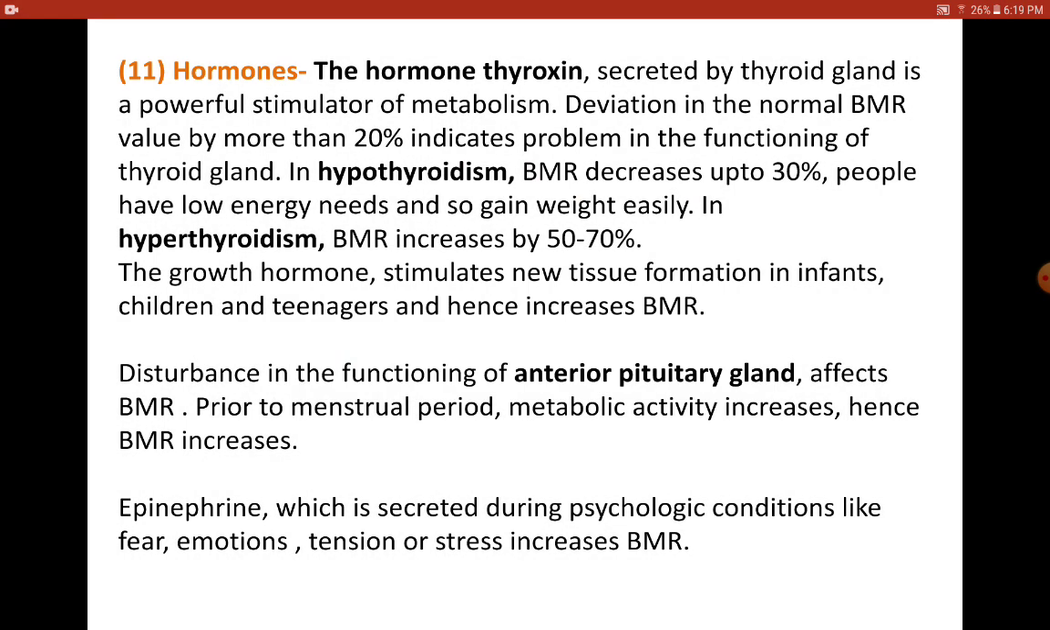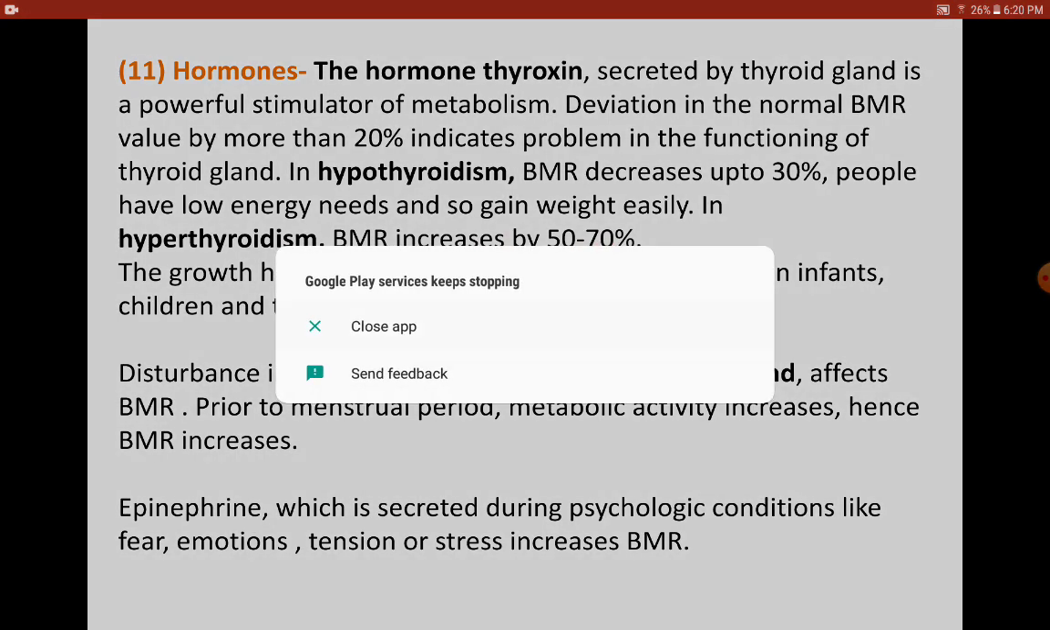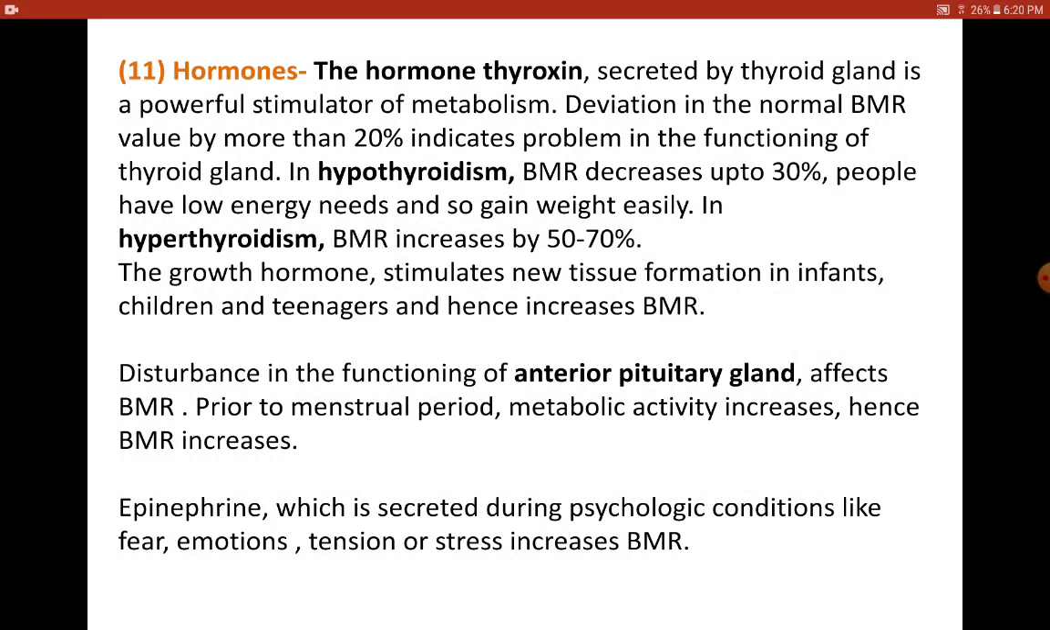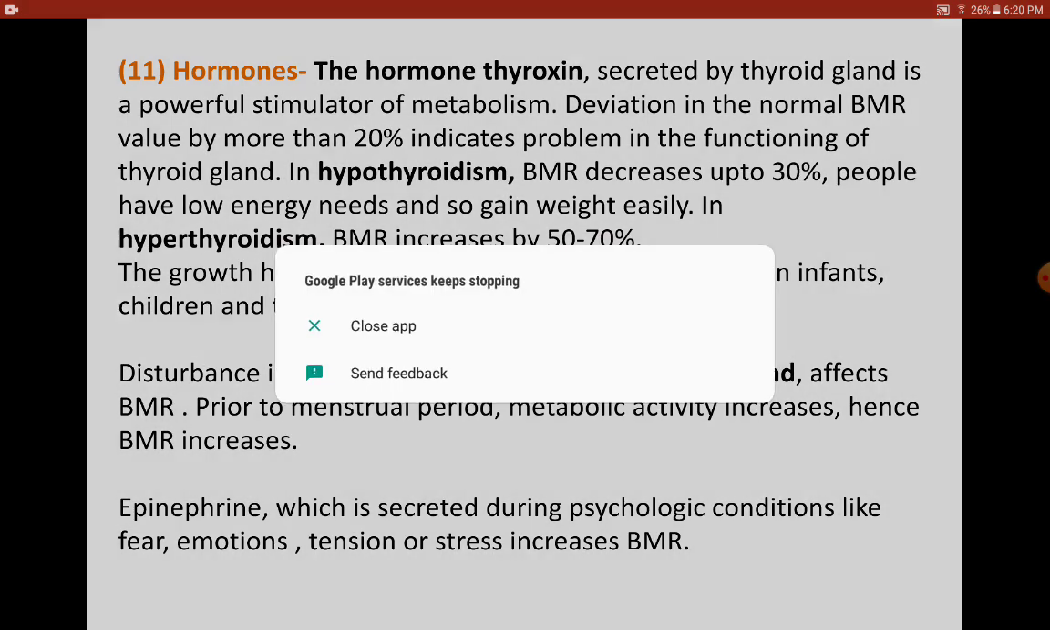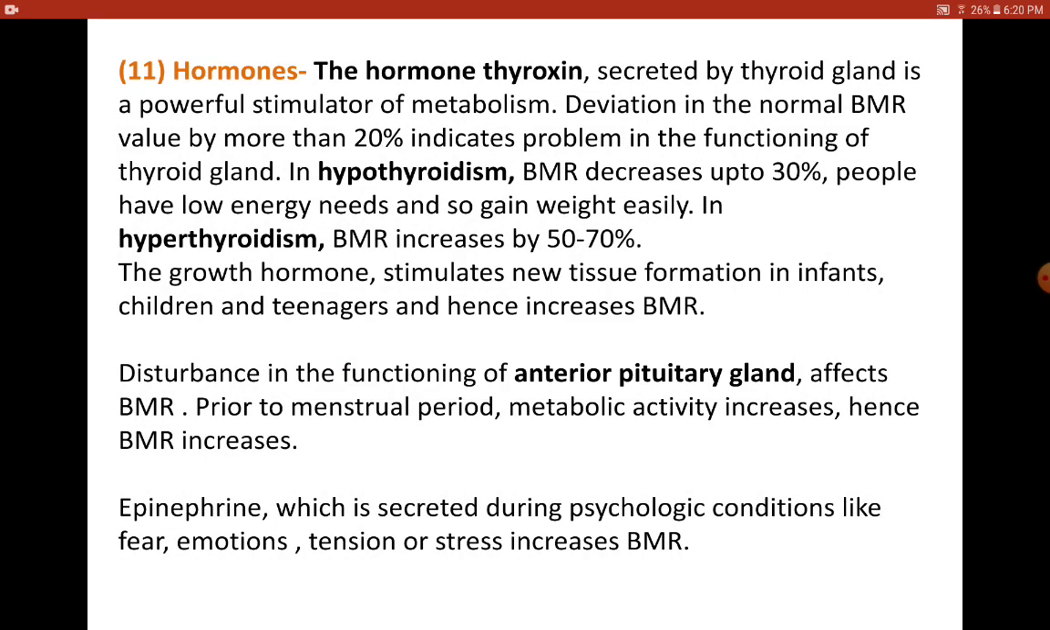In case of hypothyroidism, when thyroxine secretion is low, BMR decreases up to 30%, because people have low energy needs. And in case of hyperthyroidism, BMR increases by 50 to 70%, because of this the metabolic rate increases, and obviously when the rate increases, more and more heat is produced to maintain the BMR. The growth hormones also stimulate or affect BMR.